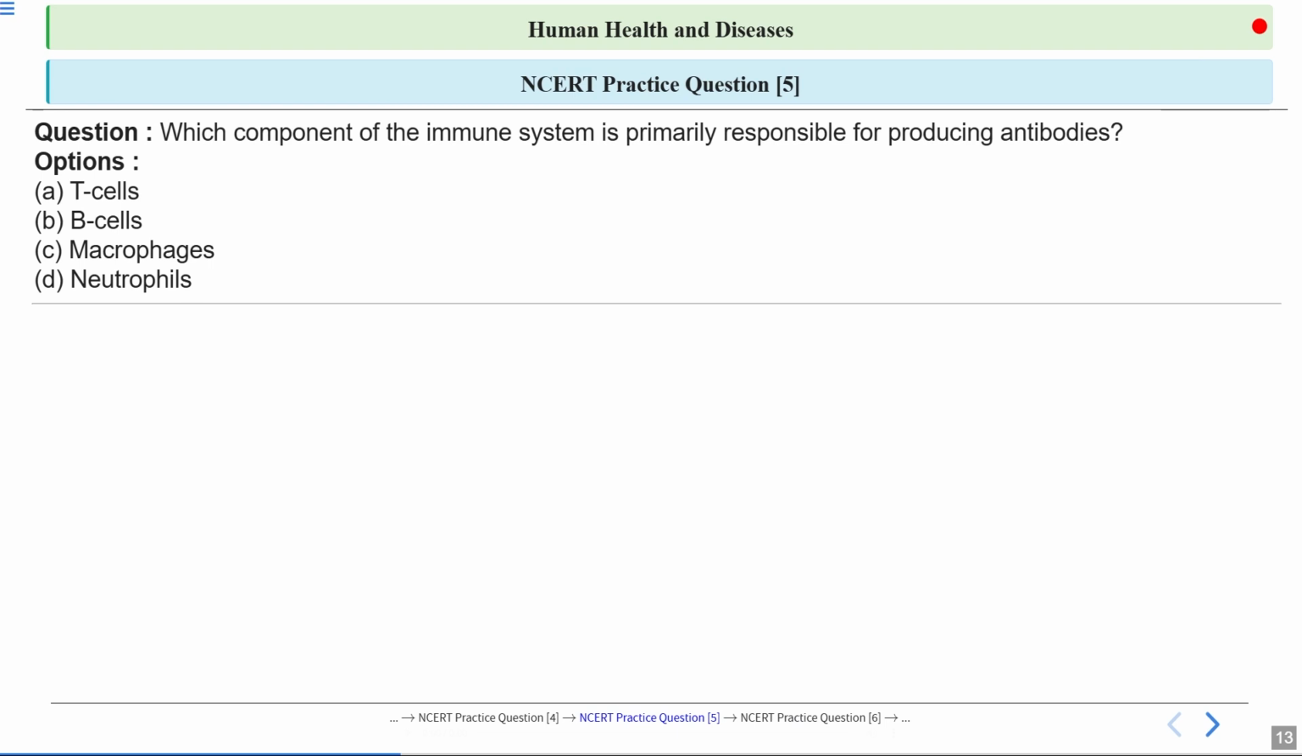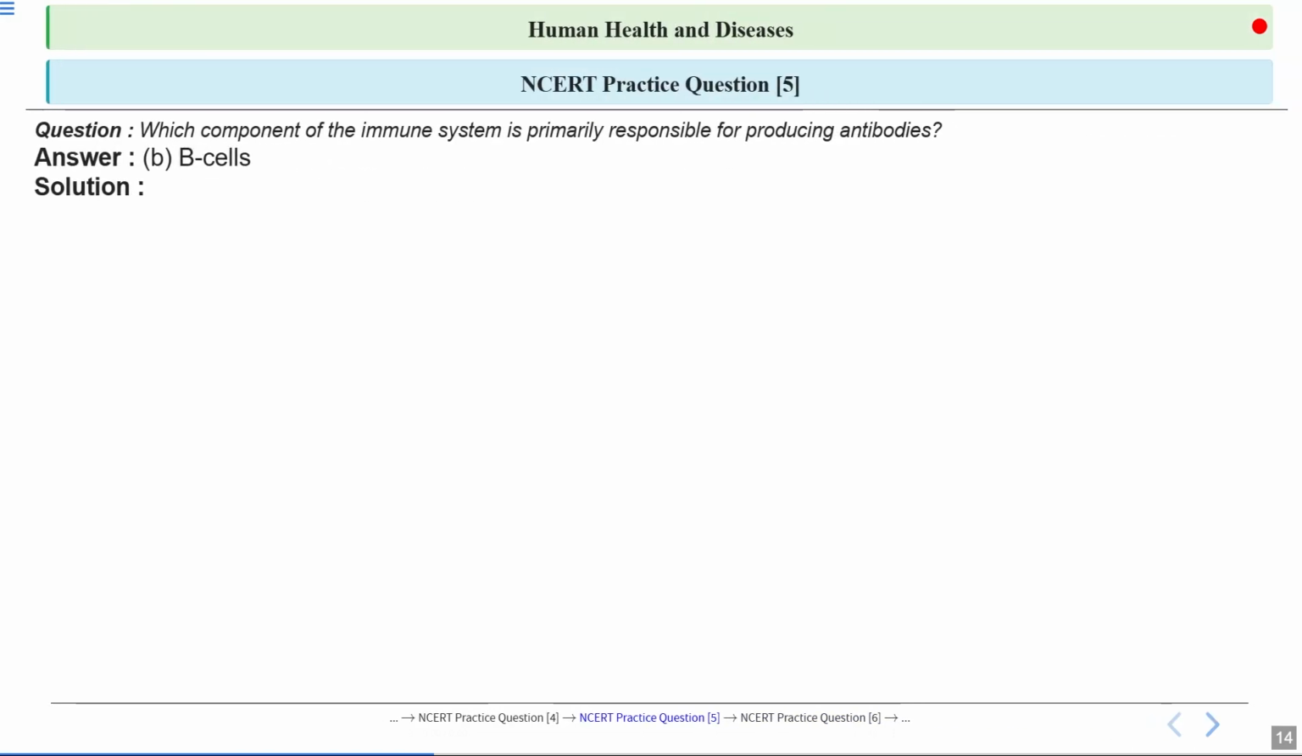Now, next question: which component of the immune system is primarily responsible for producing antibodies? Okay. Now, options are T cells, B cells, macrophages, and neutrophils. Okay, so they're asking which kind of cells produce antibodies. So antibodies are produced against an antigen. Clear? So which of the cells produce antibodies? Let's have a look at the answer. See, option number B, B cells, is the correct answer.